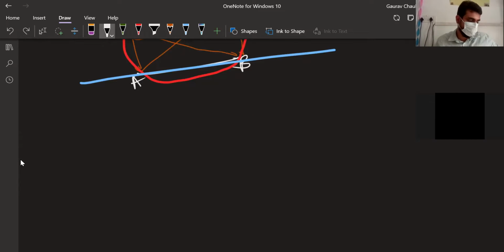Now, this was theorem 11C. One more is there. Two more are there. Angles in the same segments, the angles in a semicircle. We're done with everything. I think we're done with everything. Let me just check. Okay, there is one more word which you need to know, which is called a cyclic quadrilateral. I think the cyclic quadrilateral thing is there. Yeah, so what is the theorem number there?